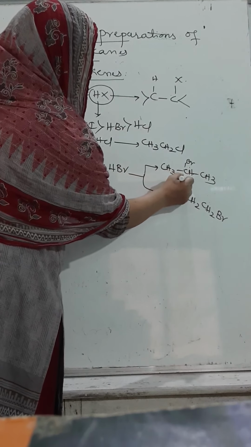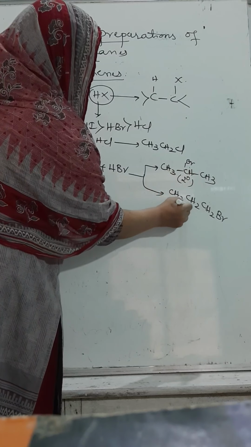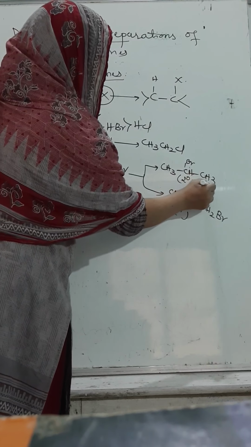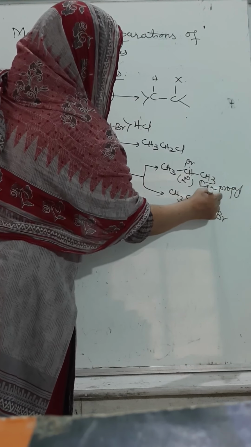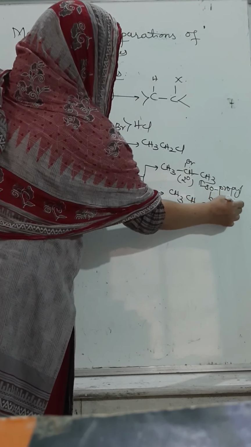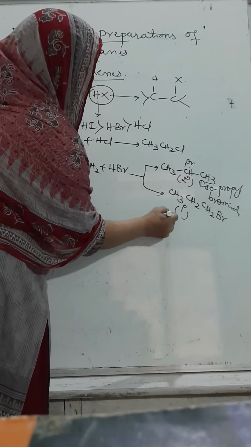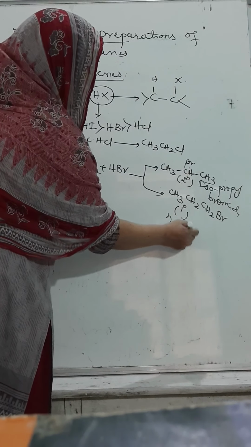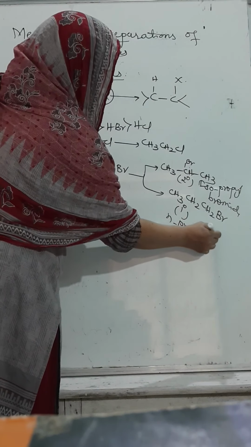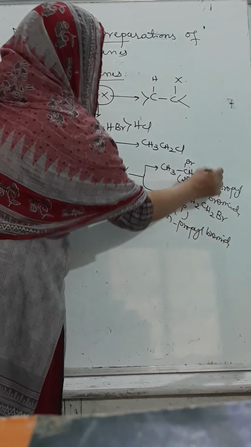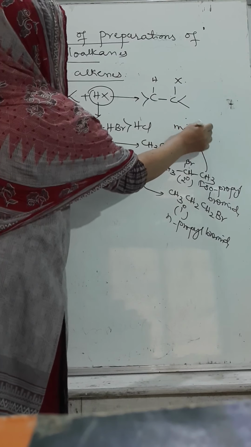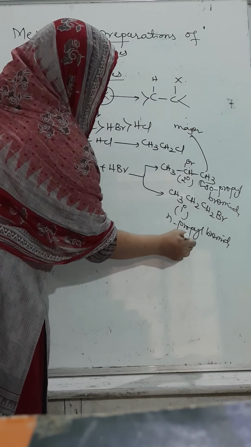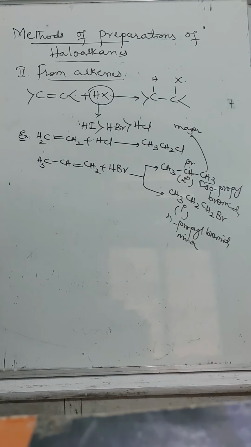Therefore, the major product will be isopropyl bromide. This will be normal propyl bromide. Isopropyl bromide will be major and normal propyl bromide will be minor.